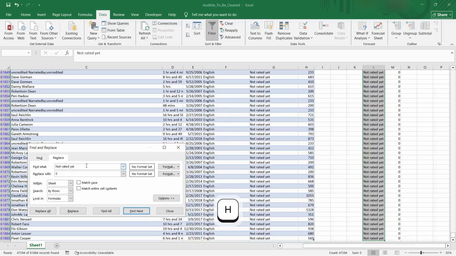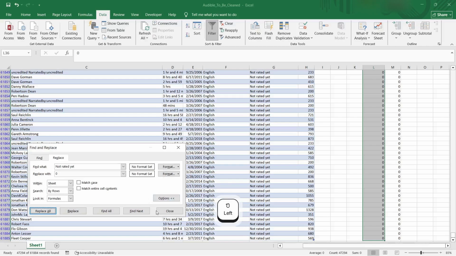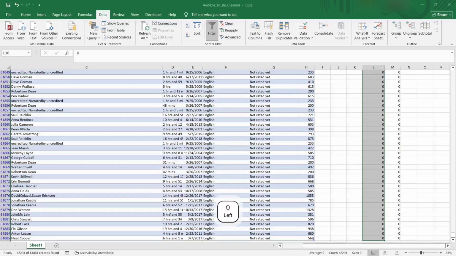Alright, so not rated yet. Replace. Alright, so 47,300. So both are the same numbers. That means we replaced them properly.